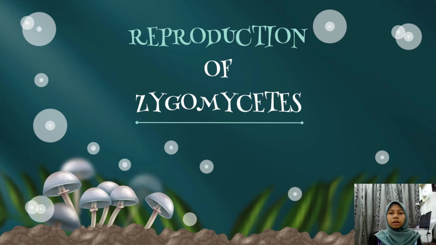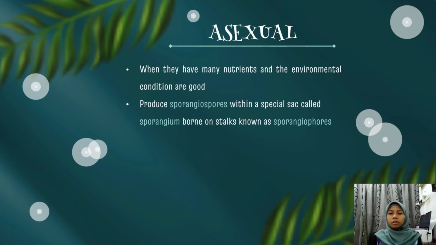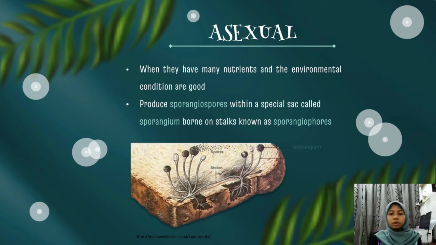So now we will see reproduction of zygomycetes. Zygomycetes undergo asexual reproduction when they have many nutrients and the environment is in good condition. So, zygomycete will produce spores inside sporangium that is borne on stalks known as sporangiophores. So, like the picture below, the sac-like structure we call sporangium, and the stalk, also the spores, we call sporangiospores.